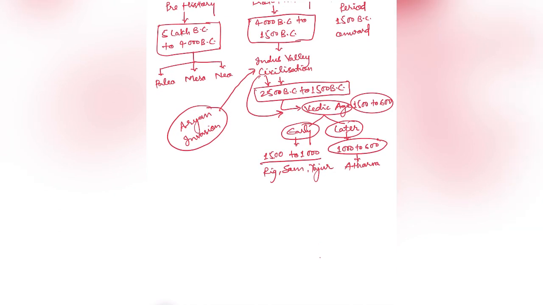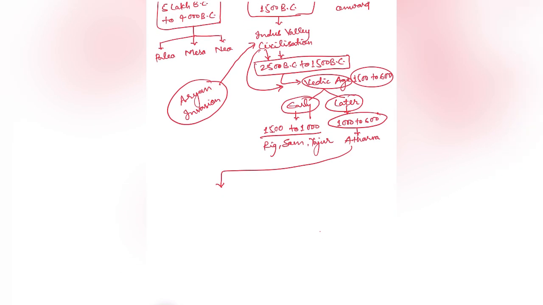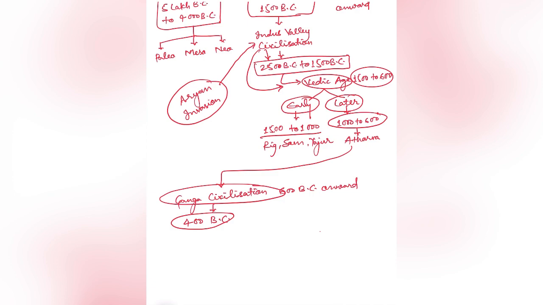Around 600 BC to 400 BC, there is no evidence of anyone. But after that, in 400 BC, we started finding evidence of people in the Ganga Valley civilization. So Ganga Valley civilization will be 600 BC onward. And in 400 BC, we have some kingdoms like the Haryak dynasty. Then the Haryak dynasty was followed by the Sisunang dynasty.